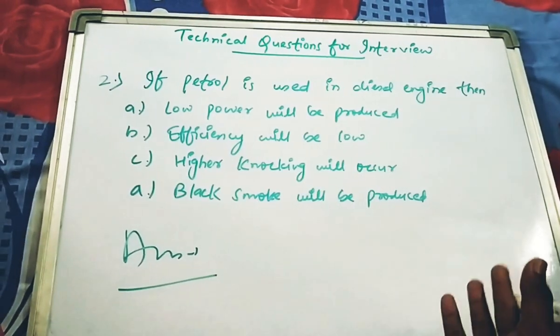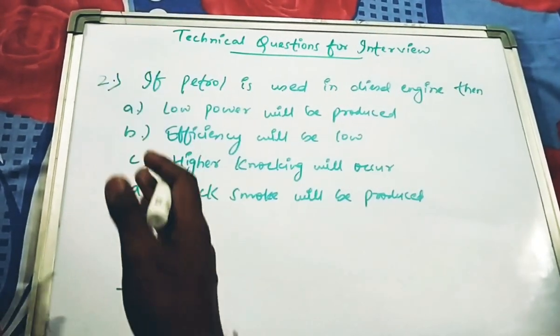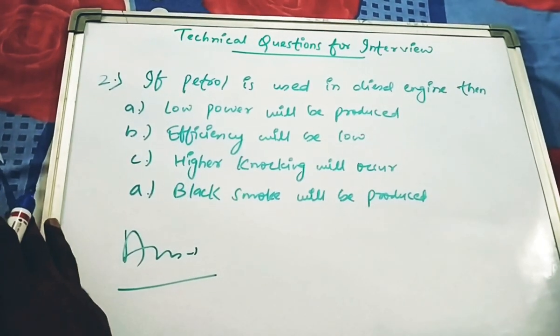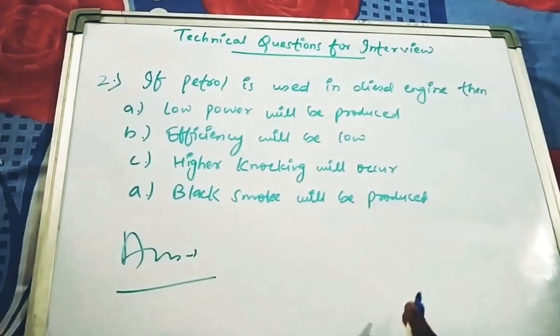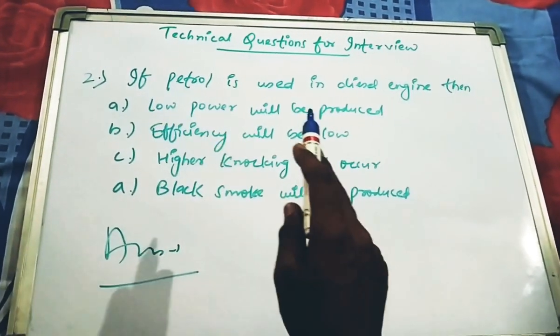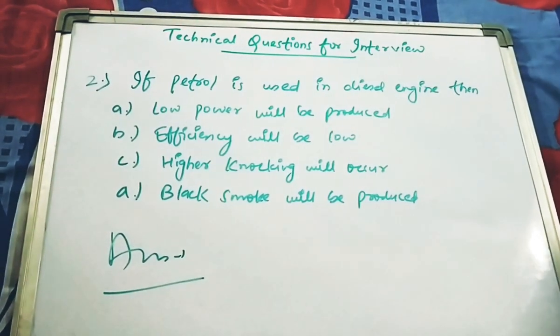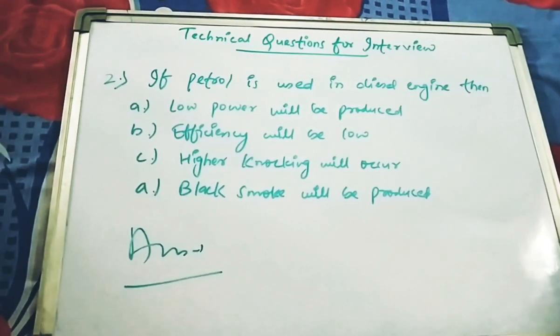There are many differences between these two engines. A petrol engine is mostly used in small vehicles, but a diesel engine is used in heavy vehicles. So according to the question, if petrol is used in a diesel engine, what will be the appropriate answer among these four options?